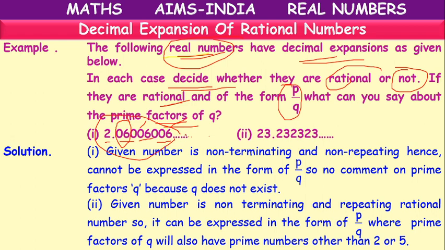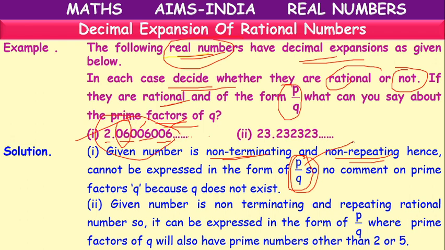So it is a non-terminating, non-repeating decimal, which cannot be expressed in the form of P by Q. So it is not a rational number.